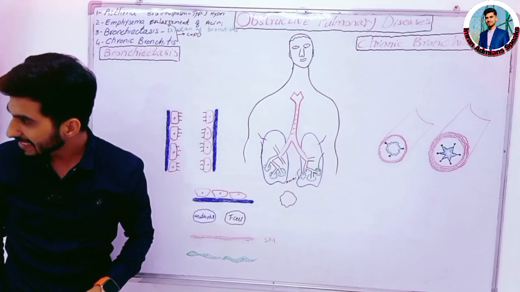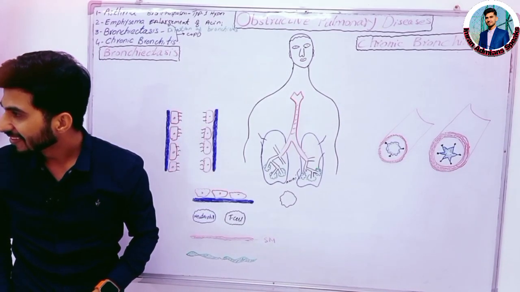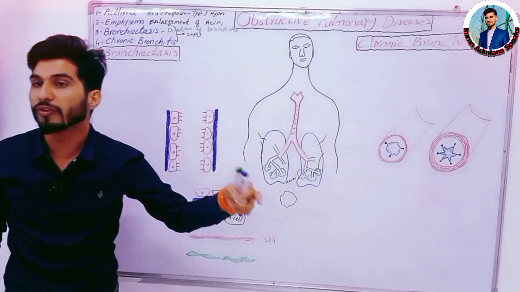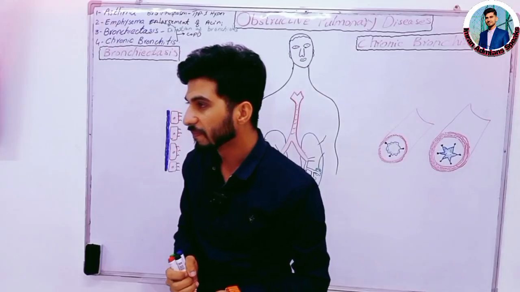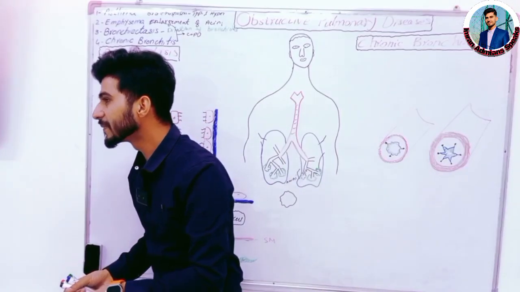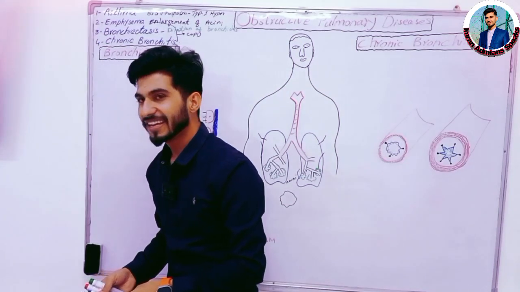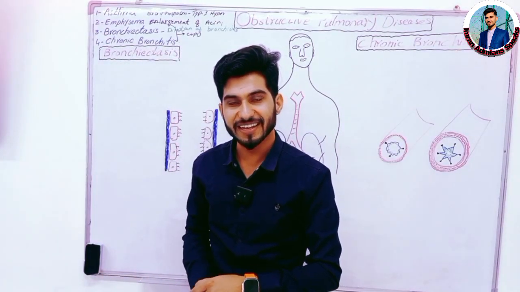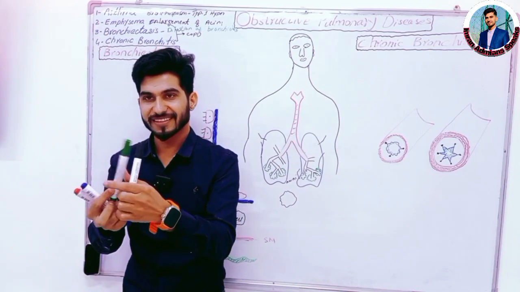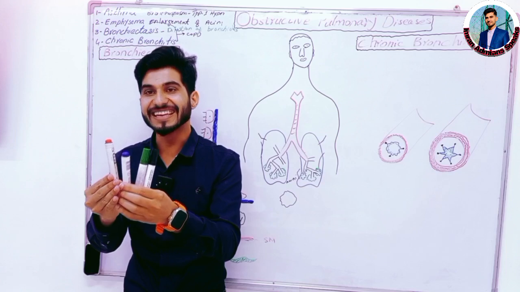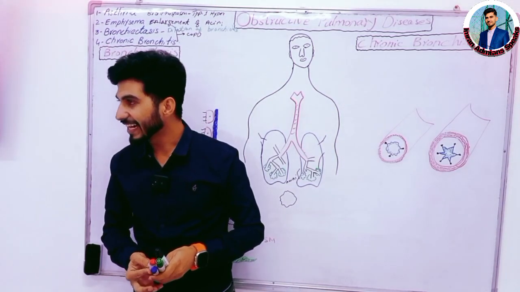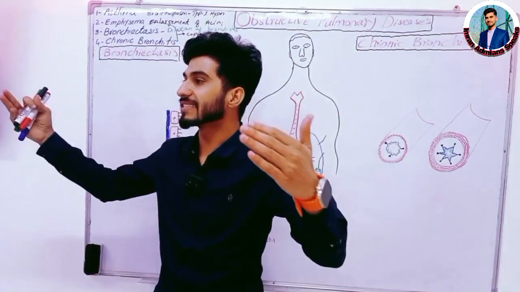Chronic bronchitis is the hyperplasia and hypertrophy of the bronchus or bronchioles. What is the difference between hyperplasia and hypertrophy? Hypertrophy is enlargement, good. And hyperplasia? What is hyperplasia, Dr. Aisha? Increase in the number of cells. Hyperplasia is the increase in the number of cells, and hypertrophy is the increase in the size of the cell.